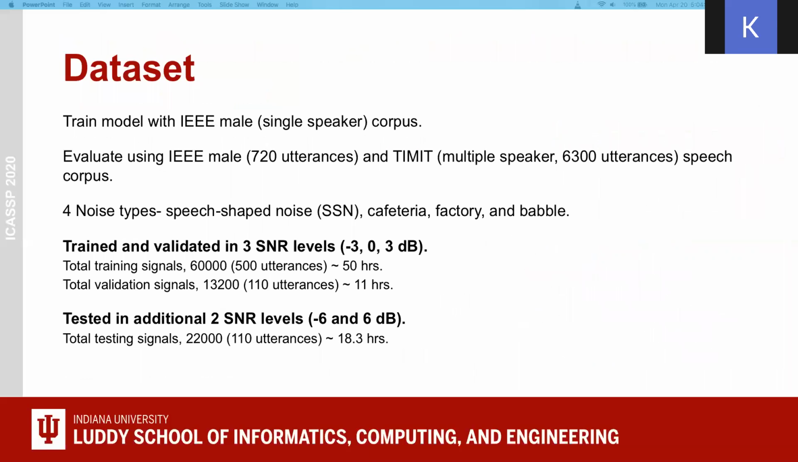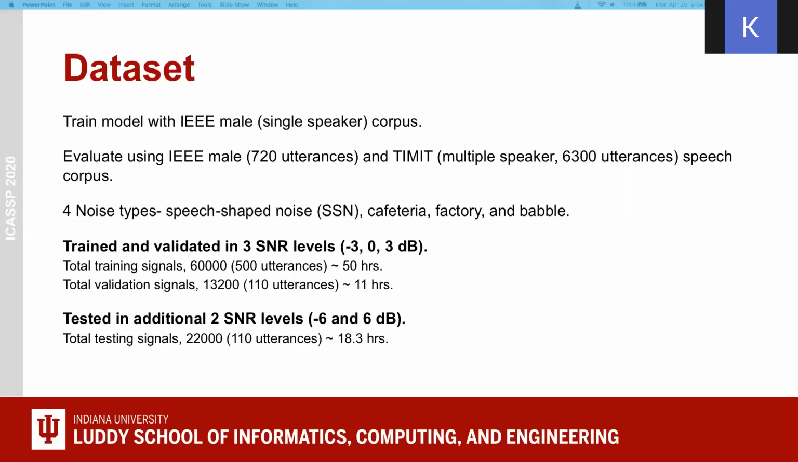Now, the dataset. We train the model with the IEEE male single speaker data corpus. We evaluate the model using the IEEE male data corpus with 720 utterances and TIMIT, which is a multiple speaker speech corpus with 6,300 utterances. Four noise types are used. They are speech shaped noise, SSN, cafeteria, factory, and babble.